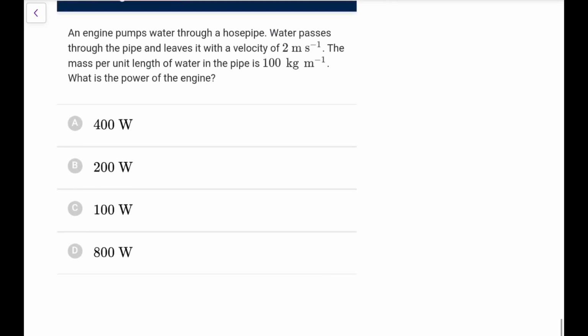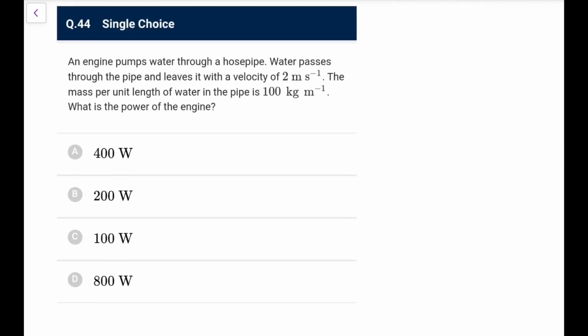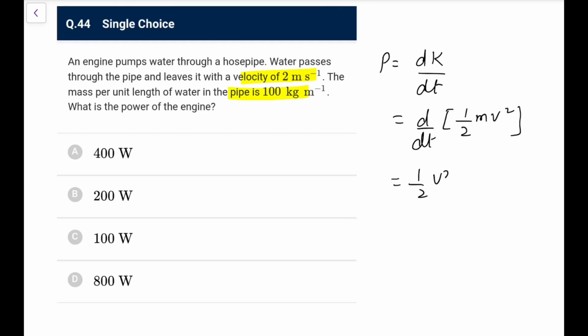Next. An engine pumps water through a hose pipe. Water passes through the pipe and leaves at a speed of 2, and the mass per unit length is 100 kg per meter. What is the power of the engine? So the power of the engine, we will say, is energy per unit time, that is dK by dt. Now kinetic energy is half mv square passing out, so you can write it as half v square dm by dt.